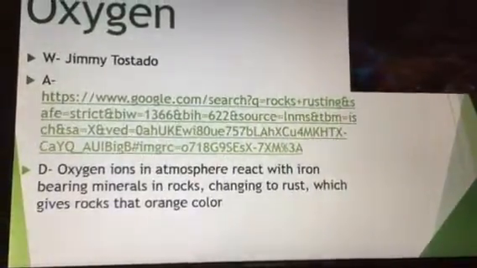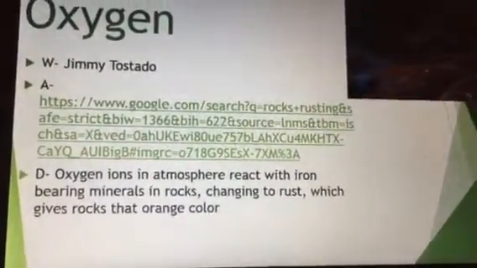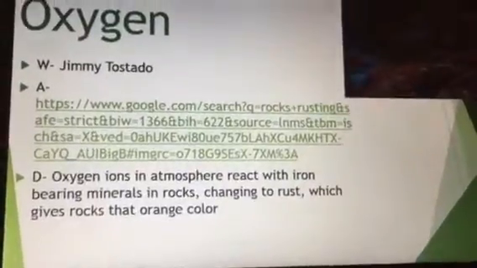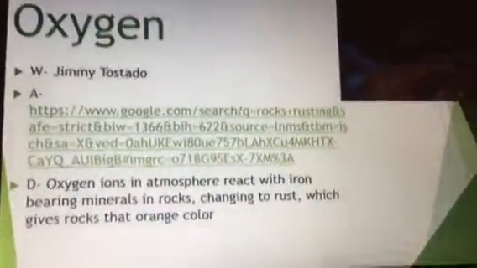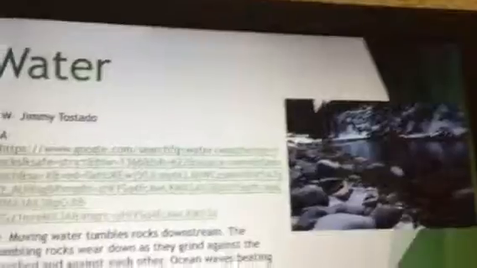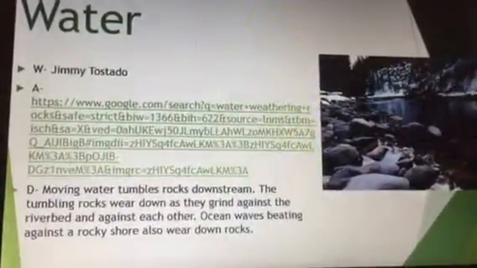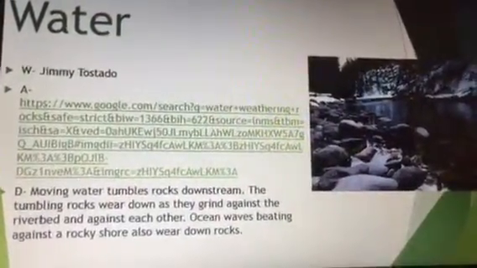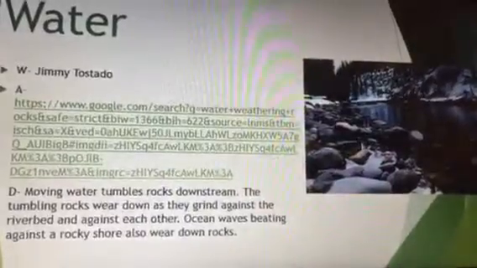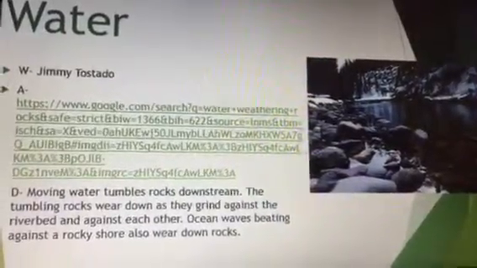Oxygen: oxygen in the atmosphere reacts with iron-bearing minerals and rocks, changing them to rust, which gives rocks that orange color. Water: moving water tumbles rocks downstream. Tumbling rocks wear down as they grind against the riverbed and against each other. Ocean waves beating against the rocky shore also wear down rocks.